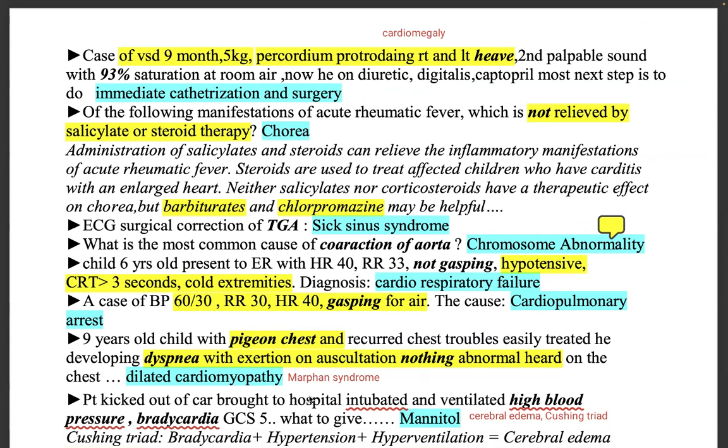So here it's written Marfan's syndrome. Maybe this is a child of Marfan's syndrome. Two things here: 9 years old, pigeon chest, recurrent chest troubles, but can be treated easily. There's dyspnea on exertion, nothing on auscultation, dilated cardiomyopathy. Here it is written, maybe this is a child of Marfan syndrome.